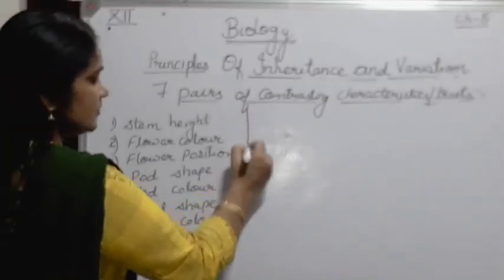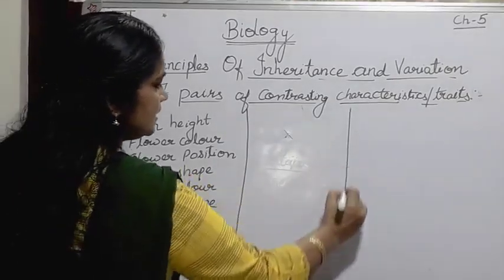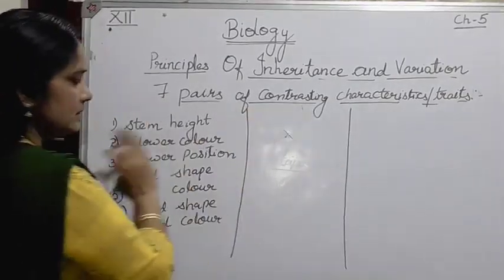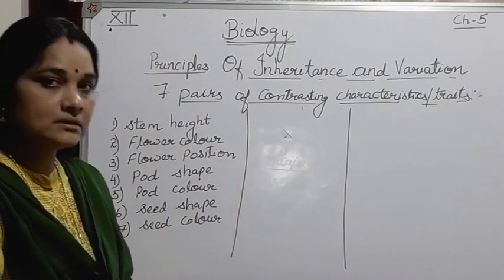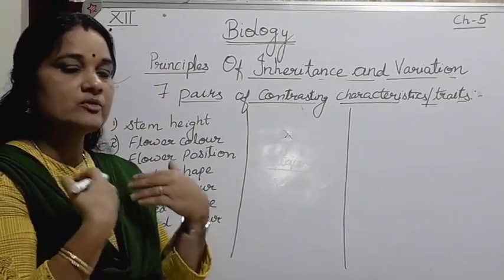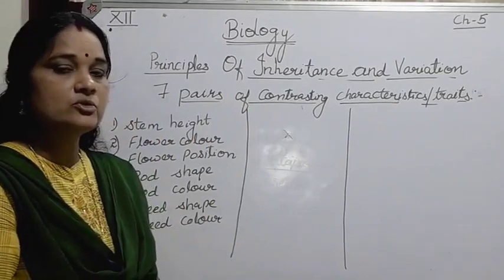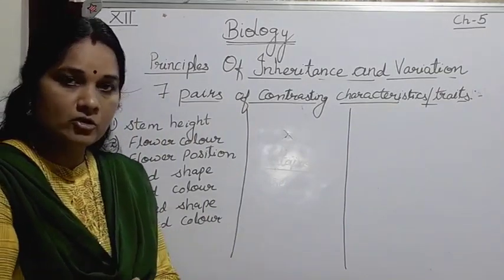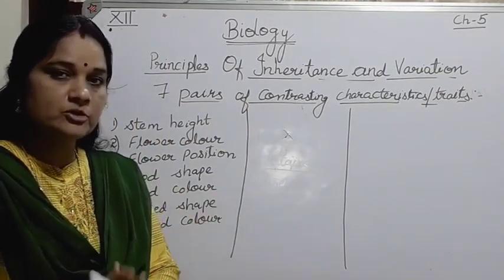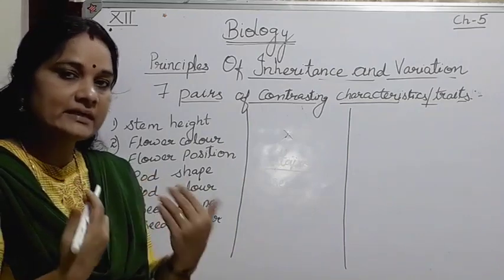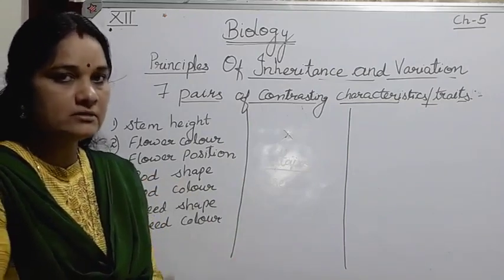Now, when he was studying this, he classified the characteristics expressed in the pea plant. Some characteristics were expressed when grown, that is they were transferred from the parent and found in the offspring, whereas certain characteristics were not expressed in the offspring.